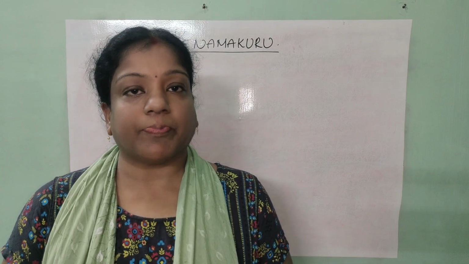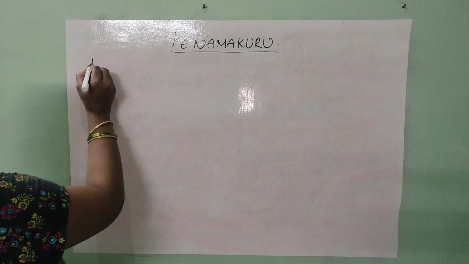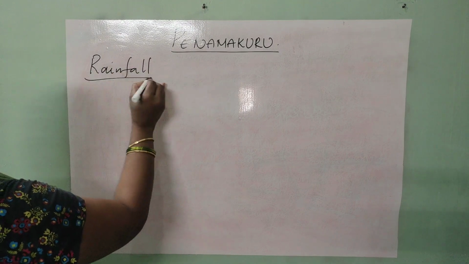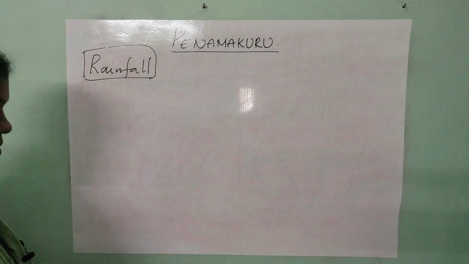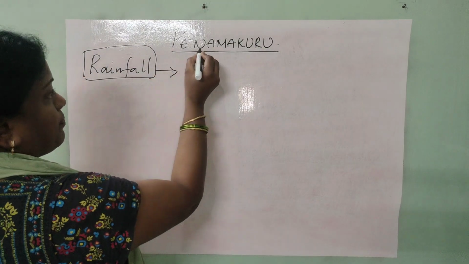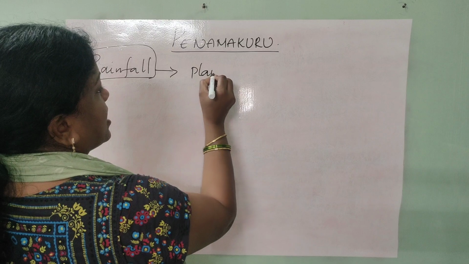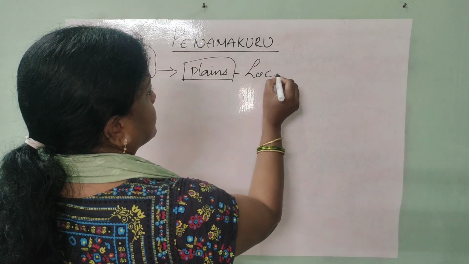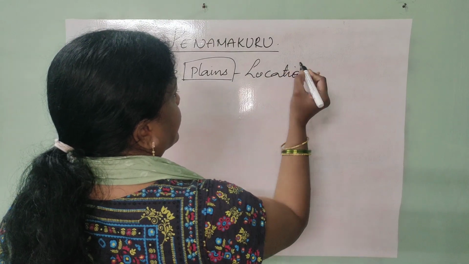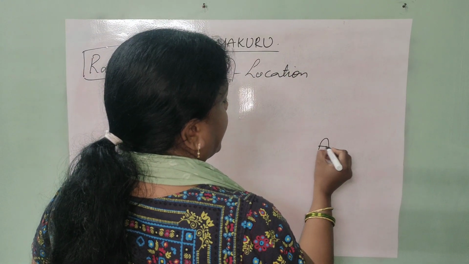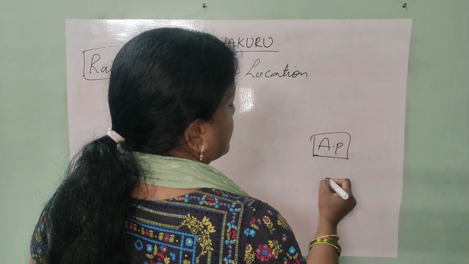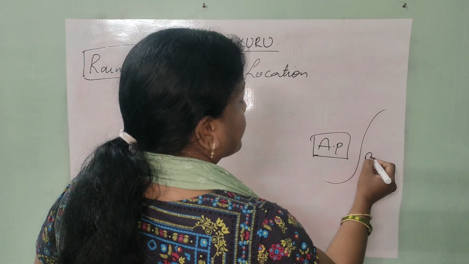We are going to continue the Penamakuru village concept with the topic subtitle as Rainfall. So what clarity are they giving about the rainfall here? Penamakuru, we consider the landform as plains. As per the location, children, Penamakuru is in AP state, right? So this AP state is near to the ocean, the Bay of Bengal.